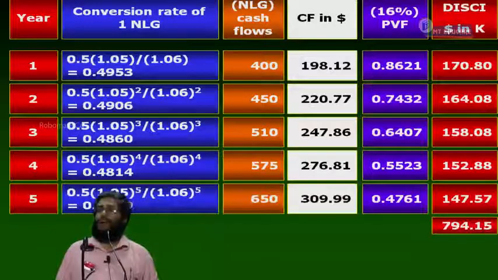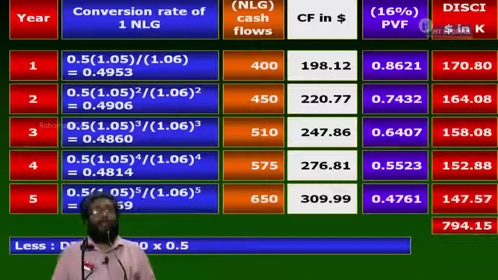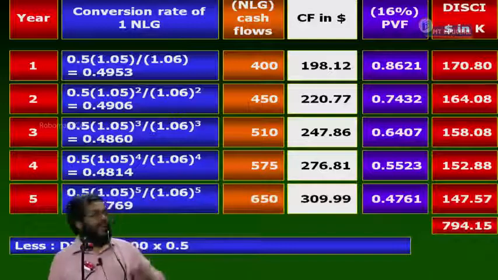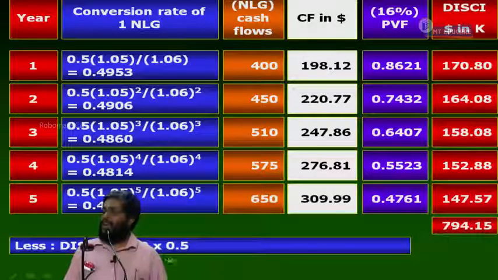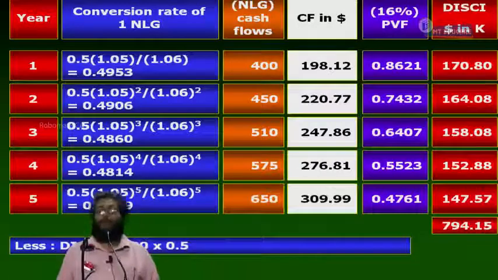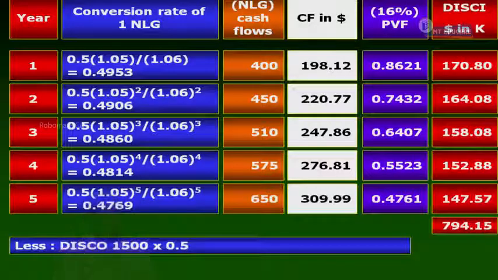I want to write it in what? 1000. The investment is 1,500,000 NLG. Every NLG will become how many dollars? 0.5. I convert using what rate? Spot rate. 1,500 into 0.5 gives me 750.